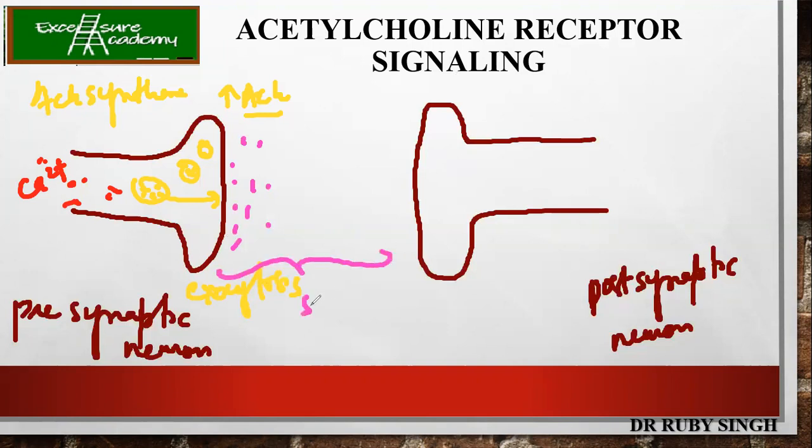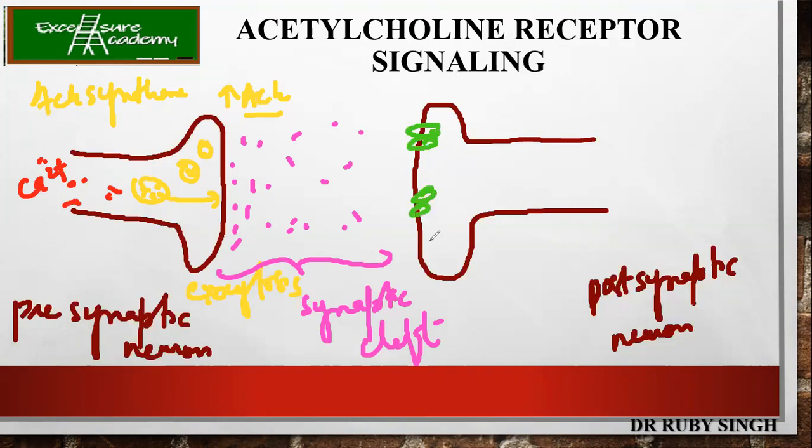This portion is called the synaptic cleft, the space between the presynaptic neuron and the postsynaptic neuron. Now, there are receptors for acetylcholine, so they are called acetylcholine receptors. These receptors will be bound by the acetylcholine. After this binding, there will be a conformational change which will result in the opening of the channels. When there is a conformational change, this will give the signal to open up the Na plus or K plus channels.